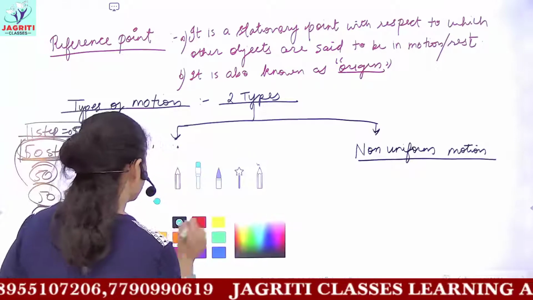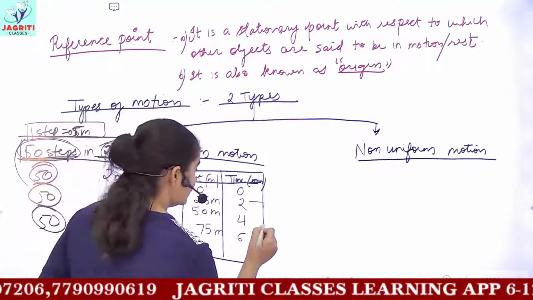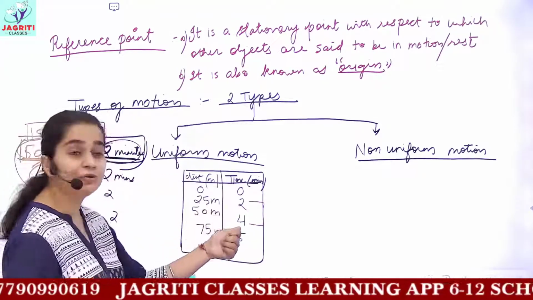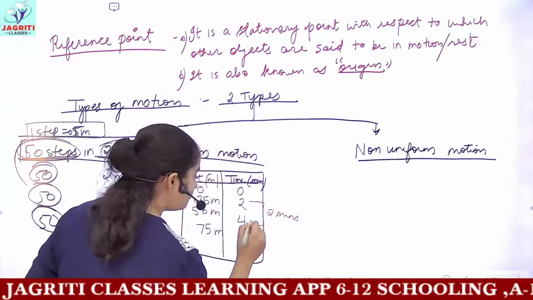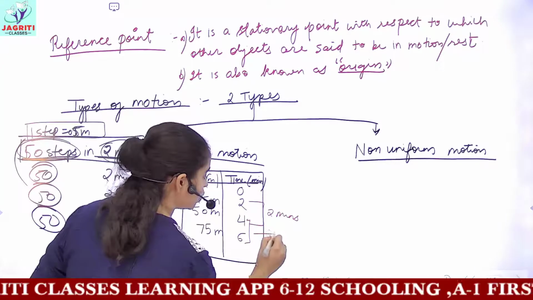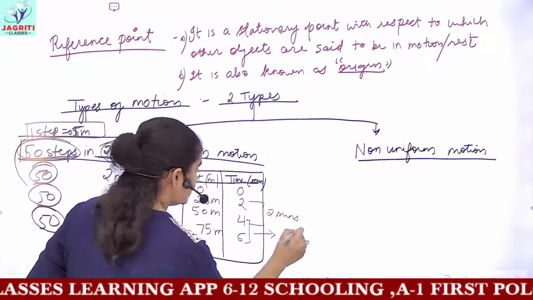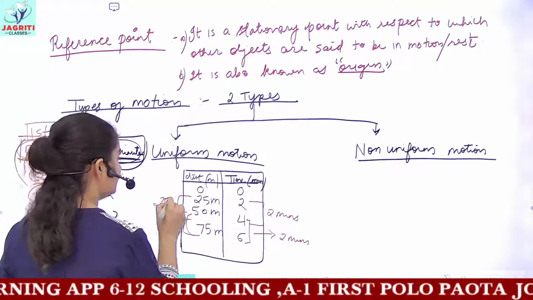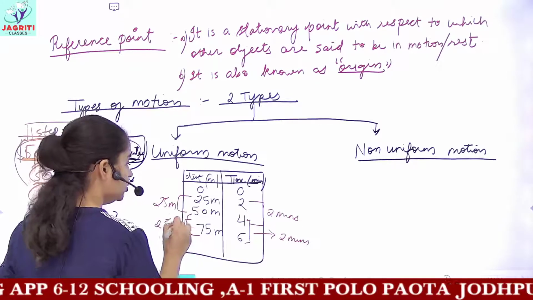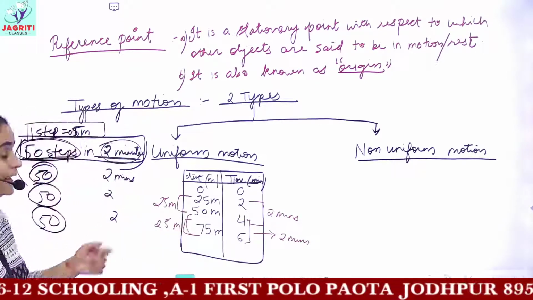And if you look at the differences, the difference between 2 and 4 is 2 minutes. Then the next difference between 4 and 6 is also 2 minutes. And here also, if you take out the distance, then the difference in distance would also be 25. So what do we infer from this?